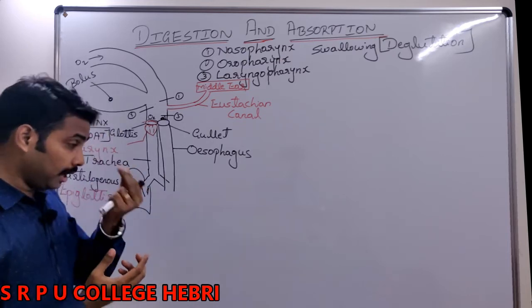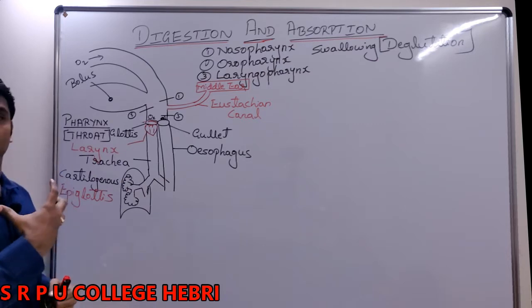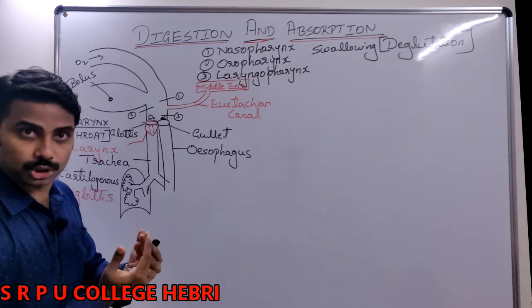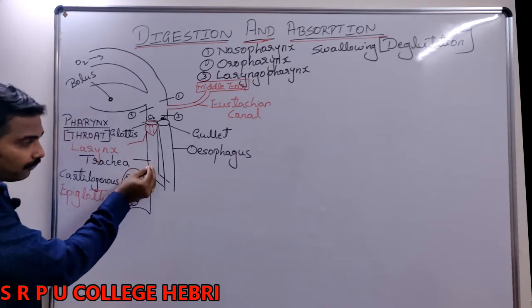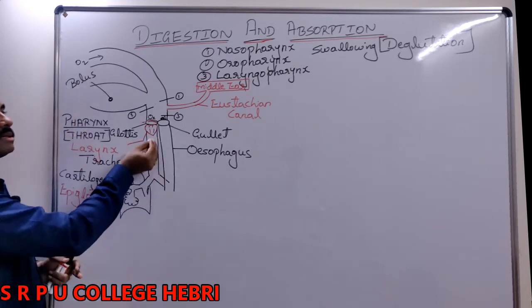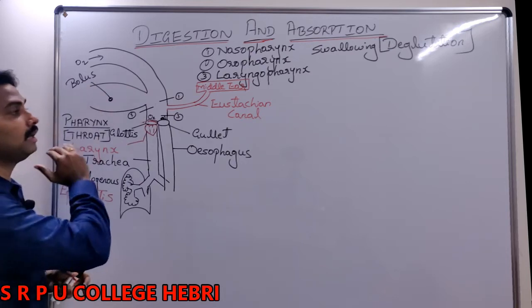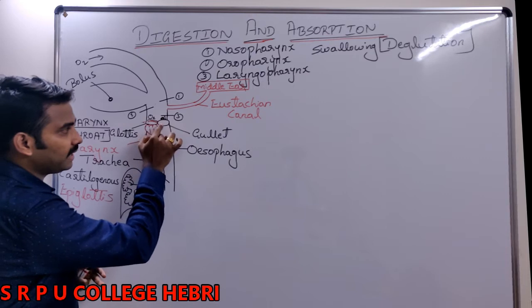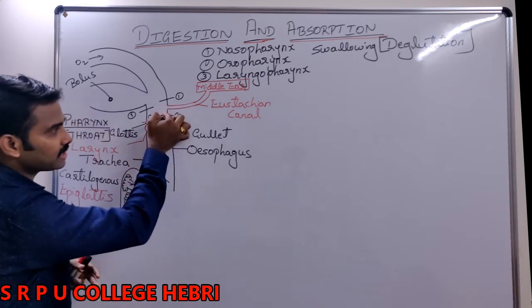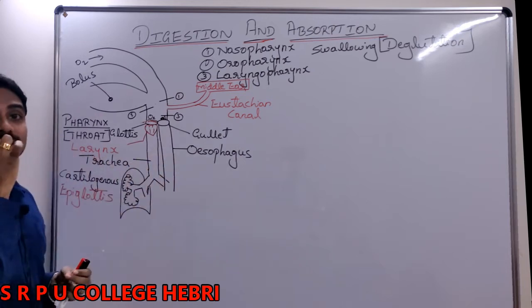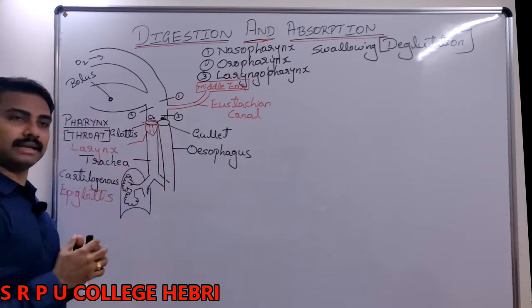What is coughing? Coughing is an expiration. It is a jerky, incomplete expiration. By that act, the food that entered the respiratory system, we will remove it out. Is that clear? Now the other opening, besides glottis, is the gullet, which is meant for the entry of food to our digestive system or the alimentary canal.